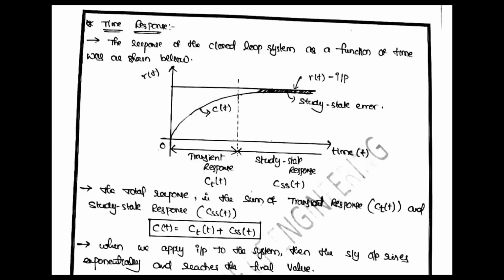Okay, so first, what is meant by time response? The response of the closed loop system as a function of time t. So in a control system, all the variables as a function of time t is called the time response.